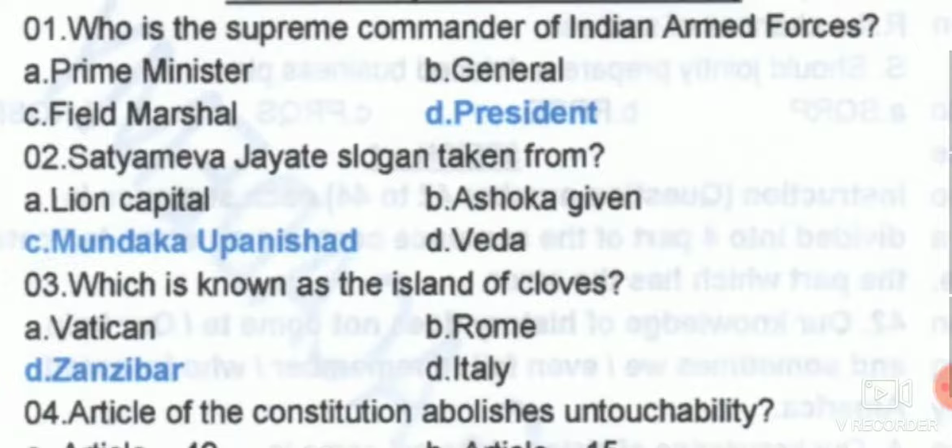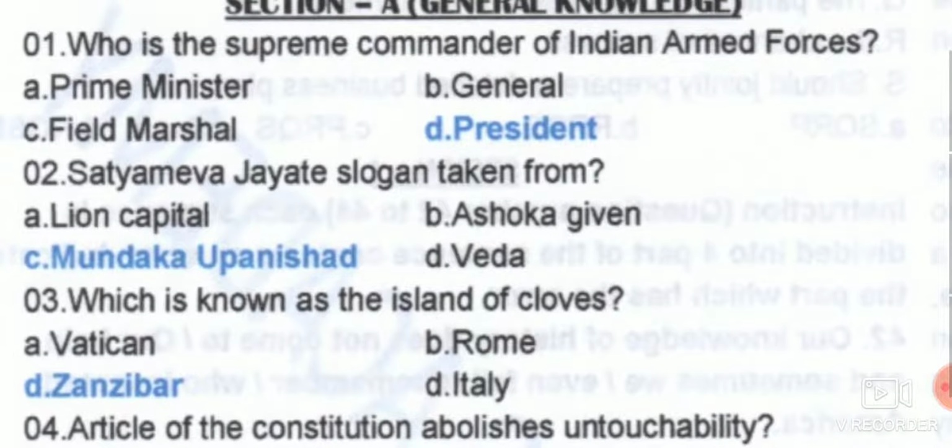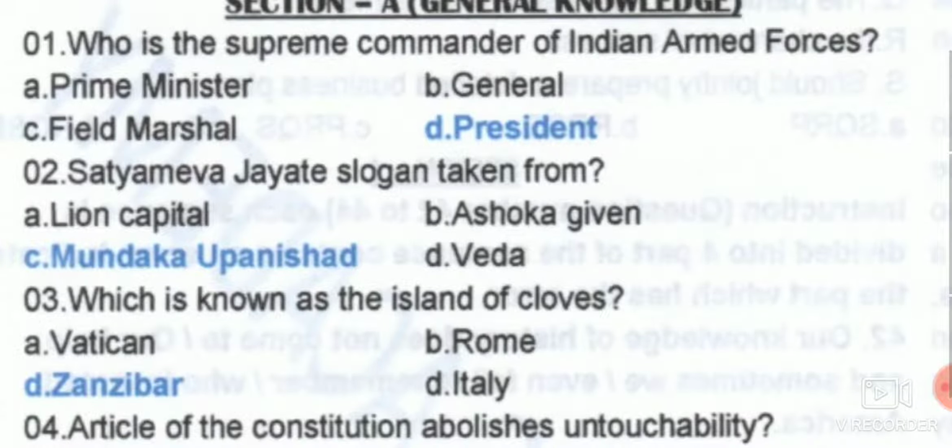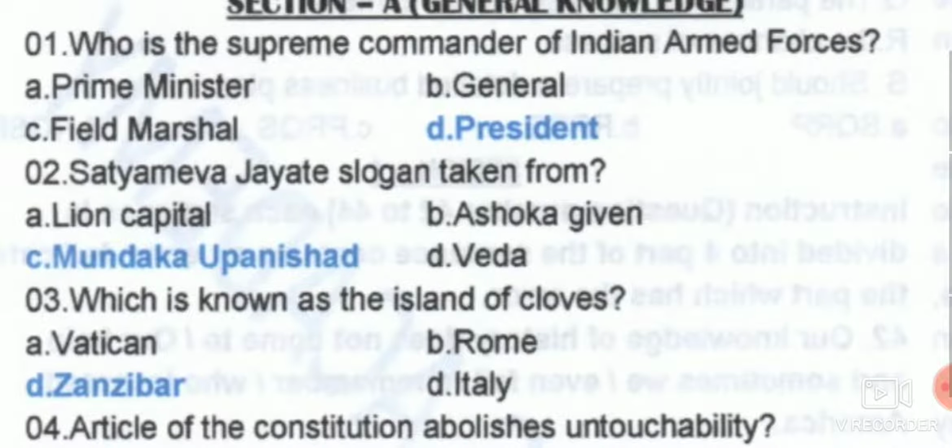And next, the slogan Satyameva Jayate has been taken from the Mundakopanishad. So we knew that from Mundakopanishad, the Satyameva Jayate slogan has been taken. And there are Vedas. We have 4 Vedas: Rig Veda, Sama Veda, Yajur Veda, Atharvana Veda. So those Vedas are not the source from where it has been taken. Lion capital of Ashoka, we knew that, that is our national emblem of India.